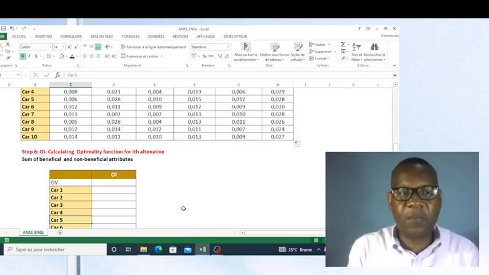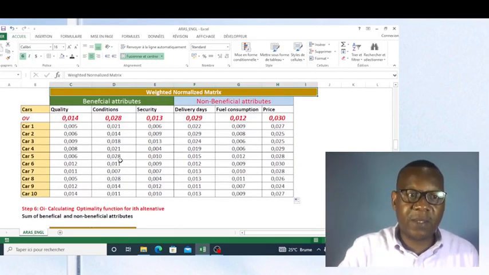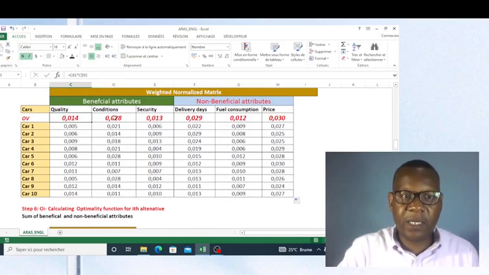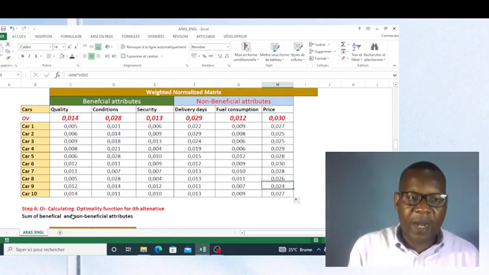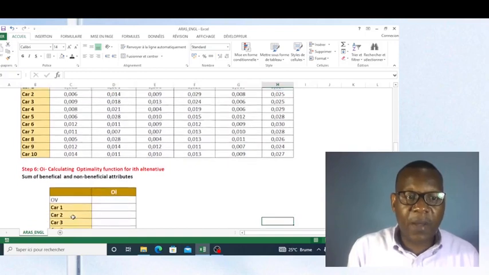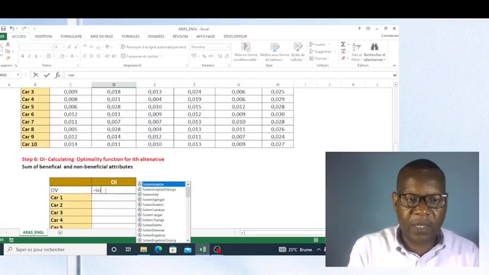The sum of all criteria, this plus this plus this plus this plus this plus this, will give us the optimality function of alternatives. Now I can do like this, friends, equal function sum.